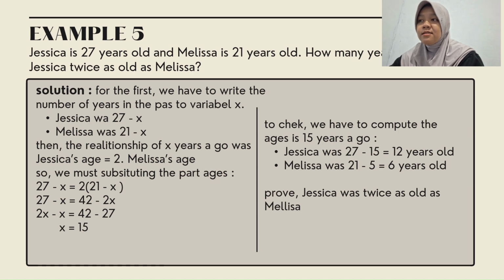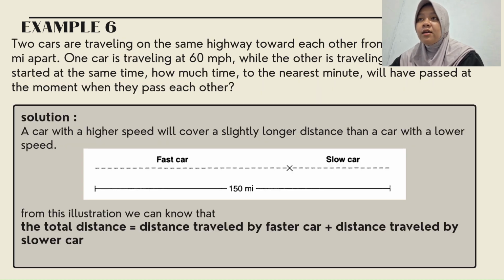Okay, the last example is example 6. The question is: two cars are traveling on the same highway toward each other from towns that are 150 miles apart.